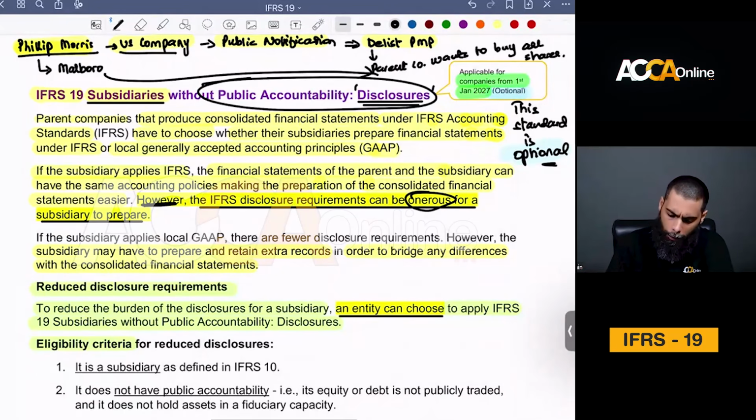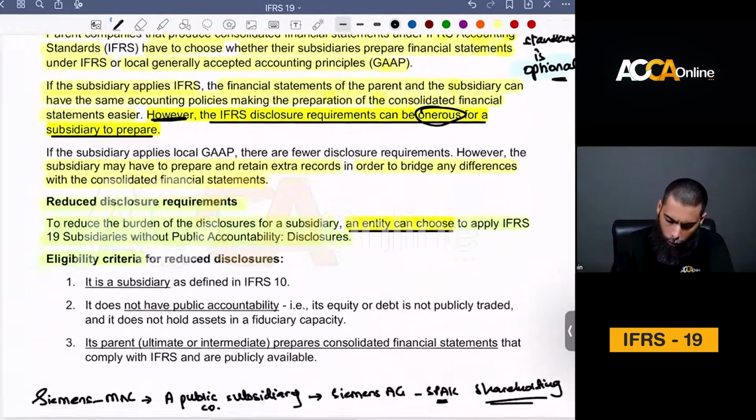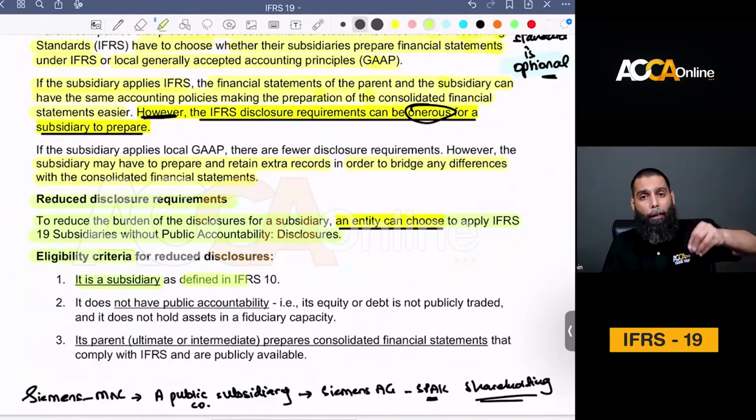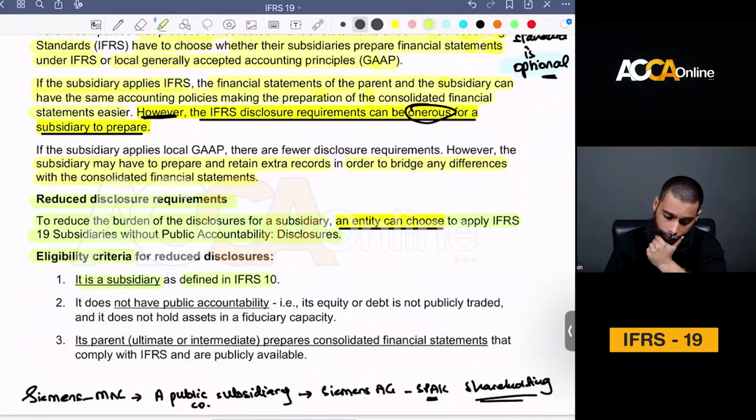The requirement is pretty easy and clear. You must be a subsidiary as defined under IFRS 10. So there must be a party controlling you. There must be another party who has control over you, and the control criteria is satisfied as under IFRS 10. You are a subsidiary who does not have any public accountability.